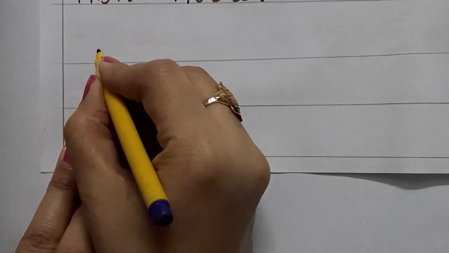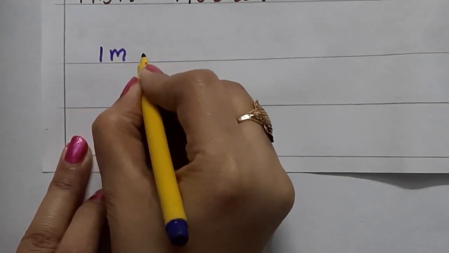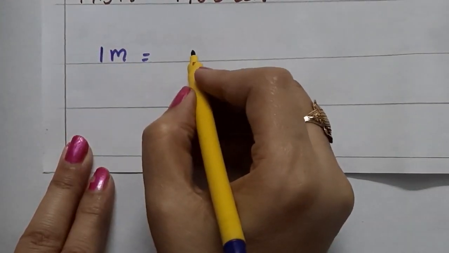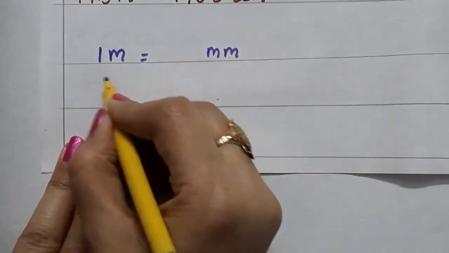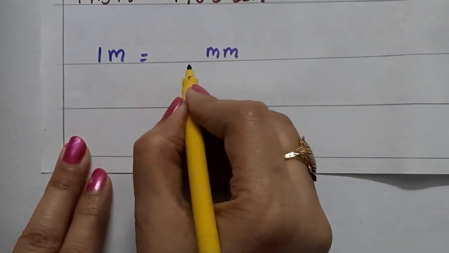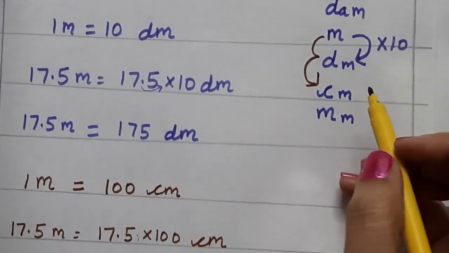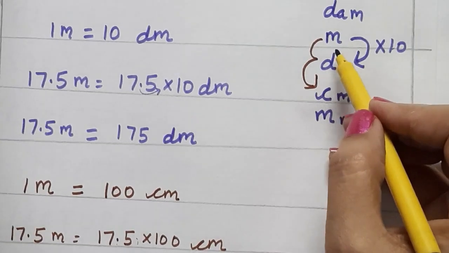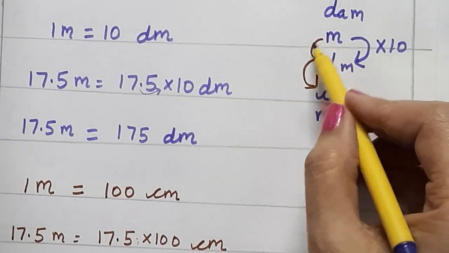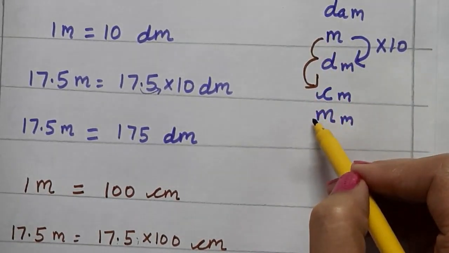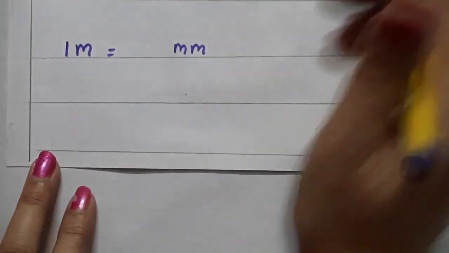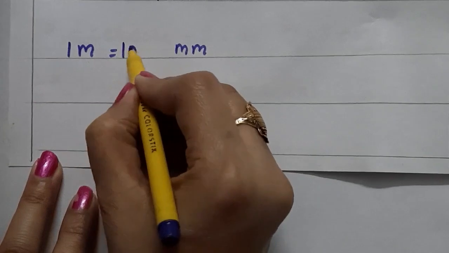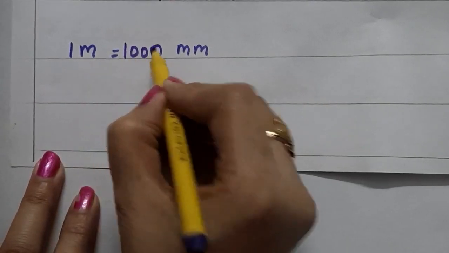Now next part is we have to convert 17.5 meter into millimeter. So 1 meter is equal to dash millimeter. Check again your King Harry died. From here, millimeter to meter to millimeter. 1, 2 and 3 steps down. Okay. So it will become 1 meter is equal to 1000 millimeter.